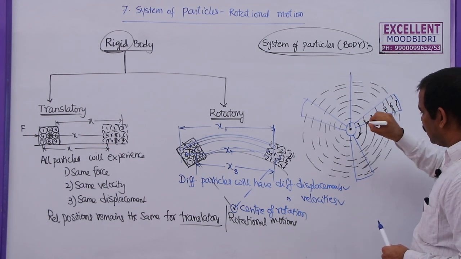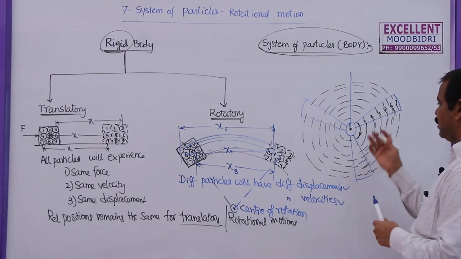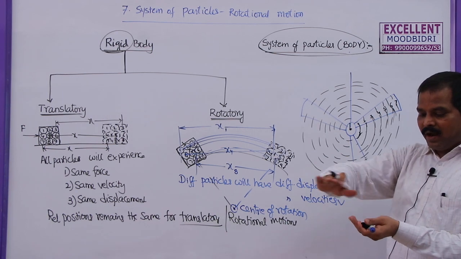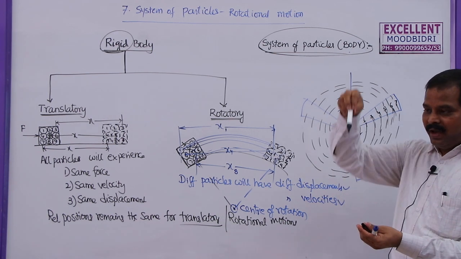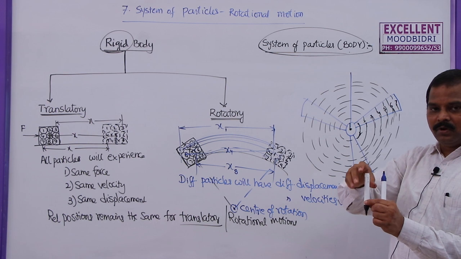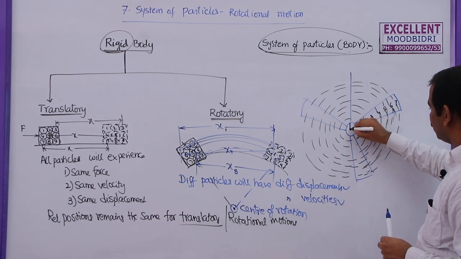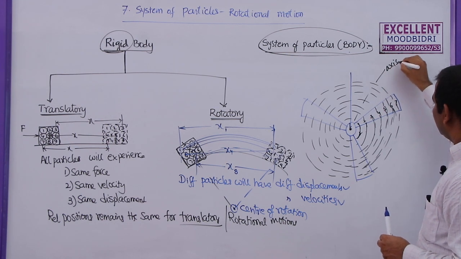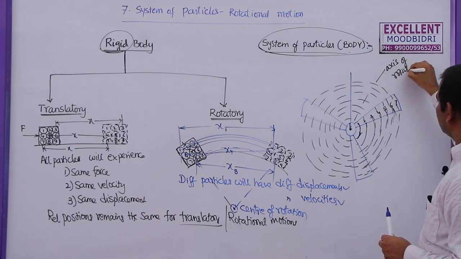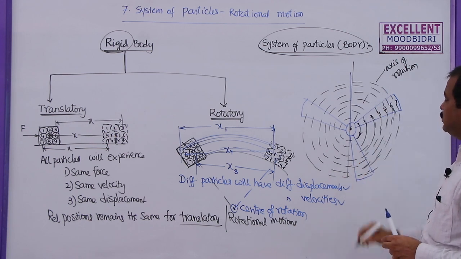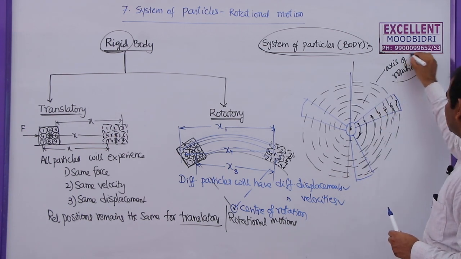The line that passes through the center of rotation and is perpendicular to the plane of rotation, when the fan is rotating, is called the axis of rotation. Here the shaft is the axis of rotation. So what is the axis of rotation?